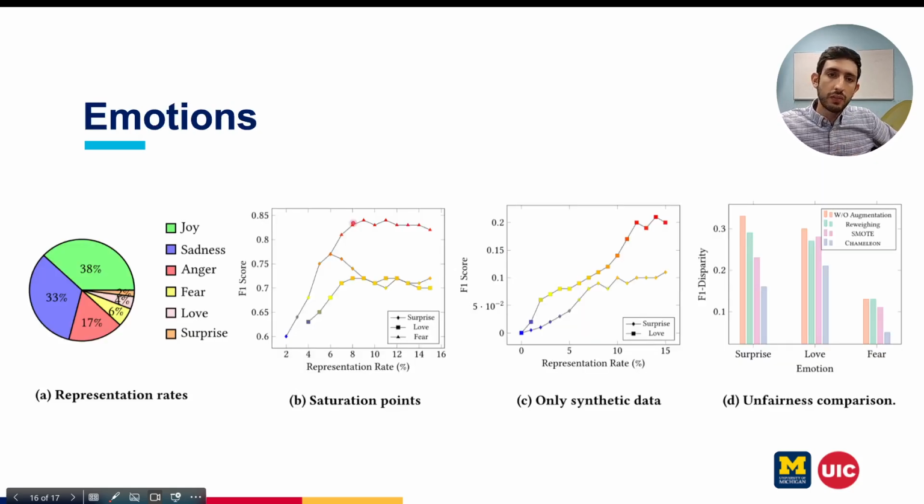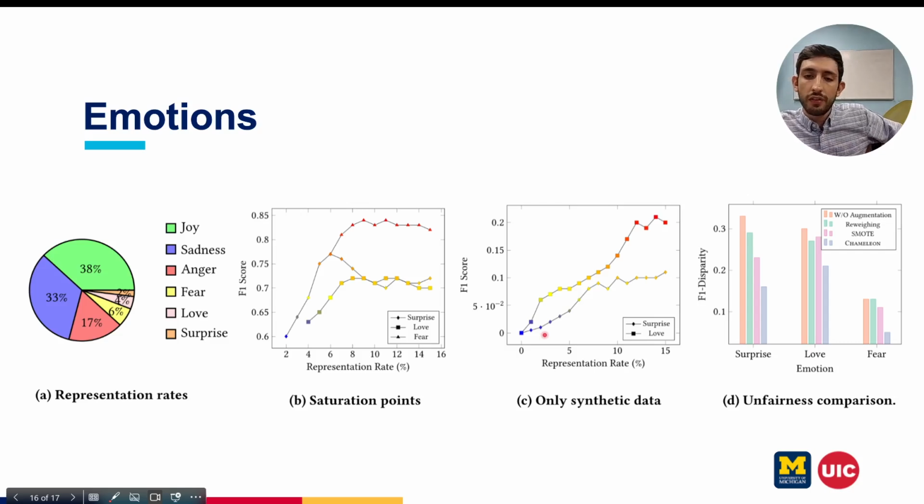In the next experiment, we change the modality from images to text to show the flexibility and scalability of Chameleon, and we change the component of the combination selection problem from threshold based coverage to representation rate. So we have three underrepresented groups with 10% representation rate here: fear, love, and surprise. These three emotions are underrepresented in our dataset, and we are going to generate synthetic tuples to increase these numbers. As you can see, we gain about 15 to 20% improvement in F1 score.